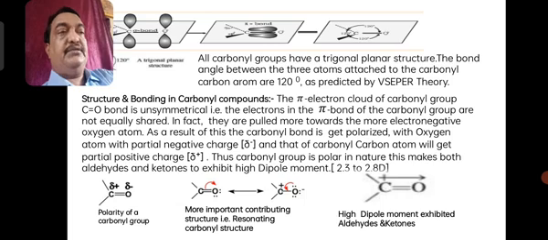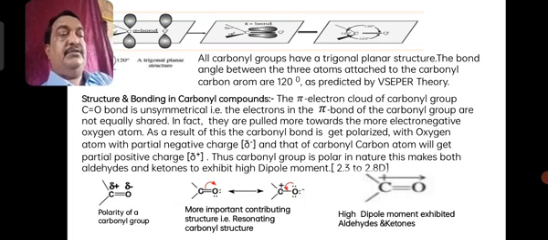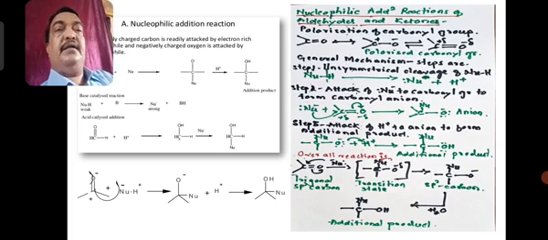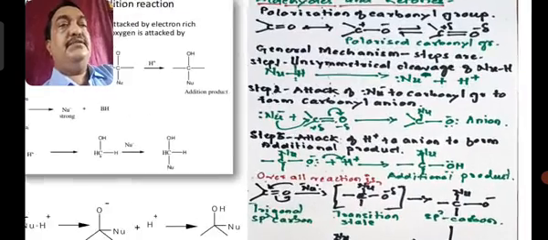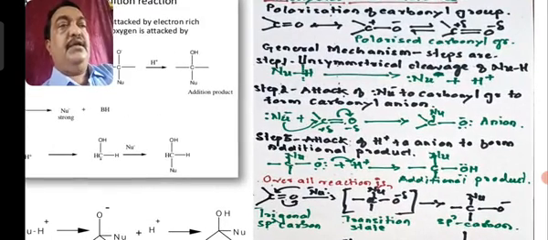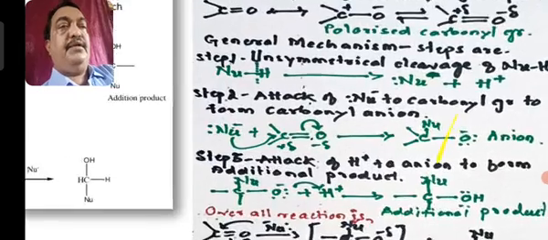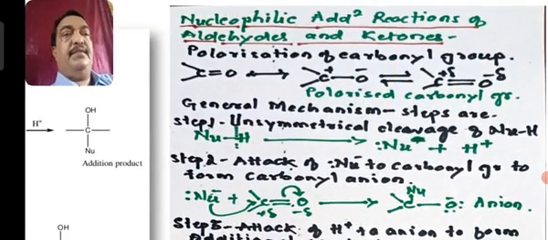All these points we have discussed, but the most important thing to remember is how to write the mechanism. Now, in the nucleophilic addition reaction, R C double bond O R or R C double bond O H, maybe an aldehyde or ketone, first polarizes to give plus and minus charge.